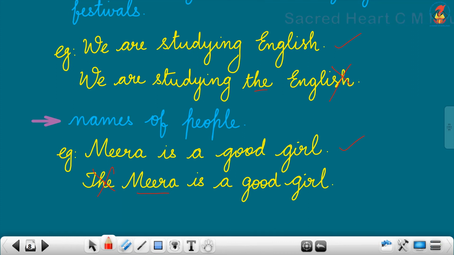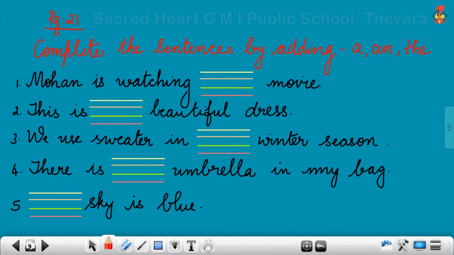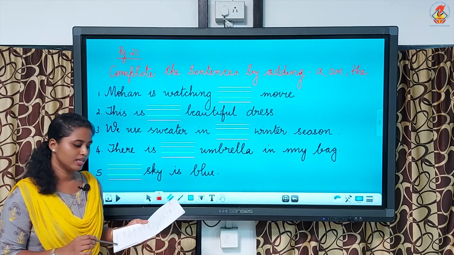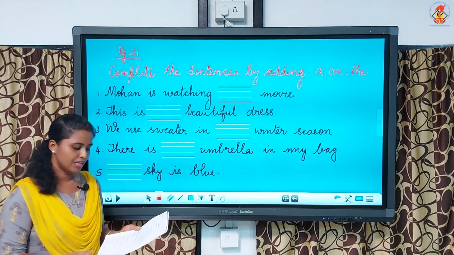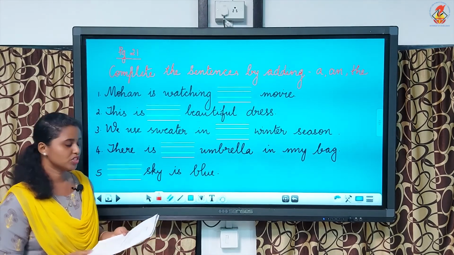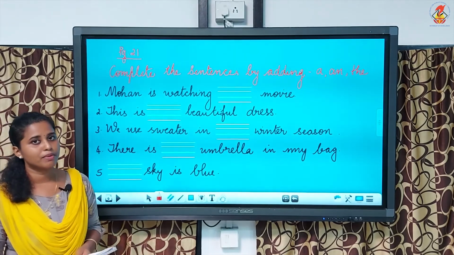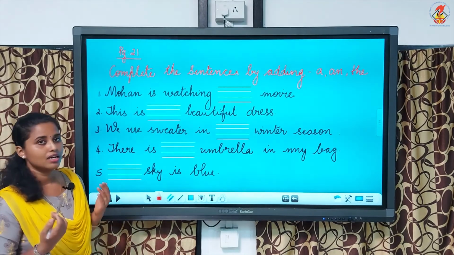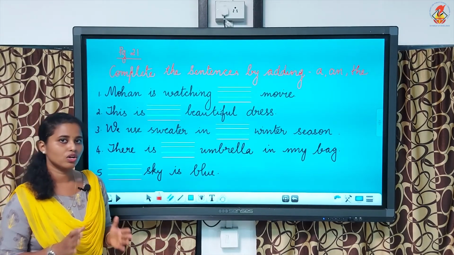So, did you understand when to use article the and when we should not use article the, children? Yes? Very good. Now, you can take worksheet page 21. There you can see 5 sentences which you have to complete by using the correct articles a, an or the.